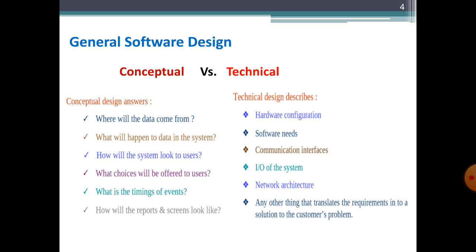And in the technical design, anything which can be translated from mapping the requirements in the solution to the customer problem, all of these kinds of issues will be discussed. So students, in this slide we comprehensively looked at how to distinguish between these two terms, the conceptual design and the technical design.